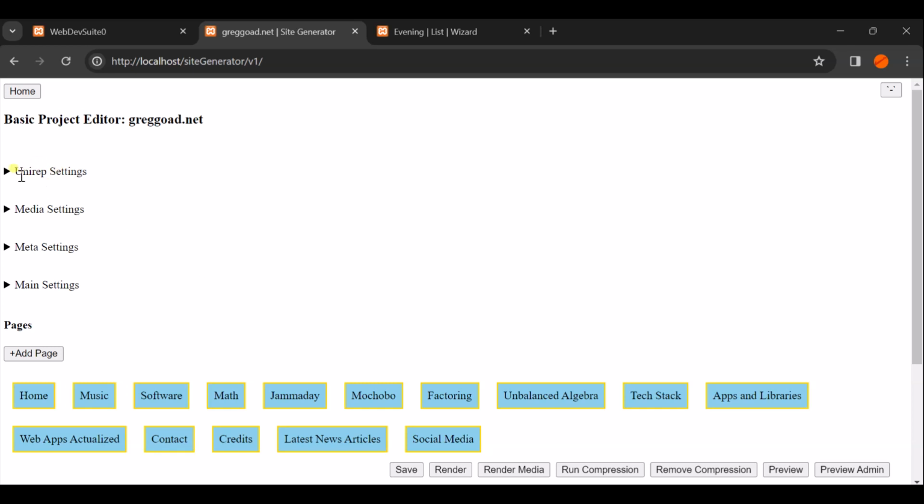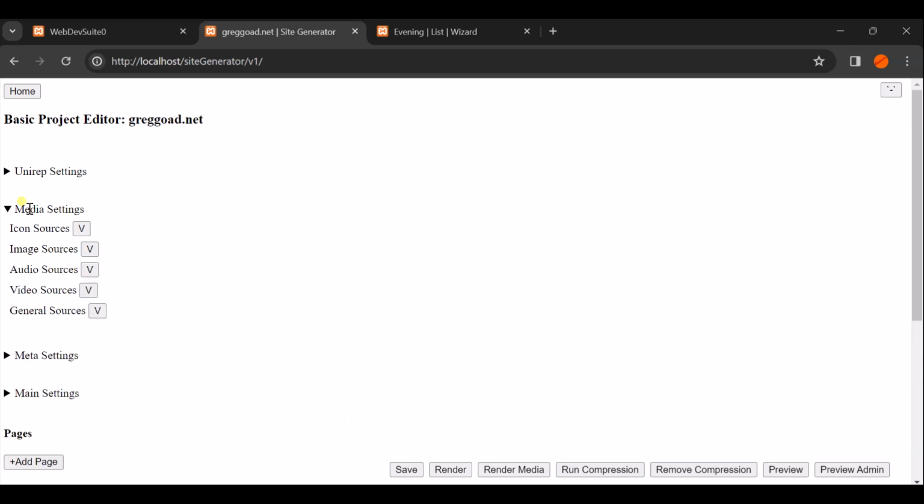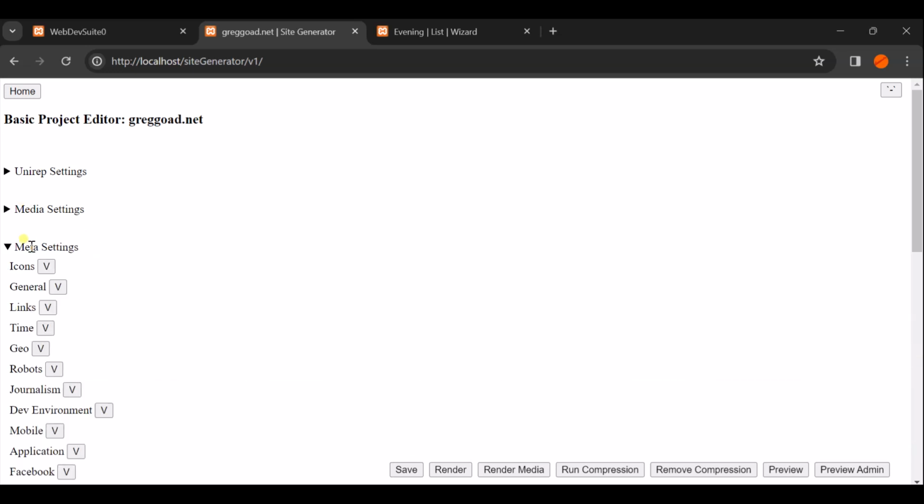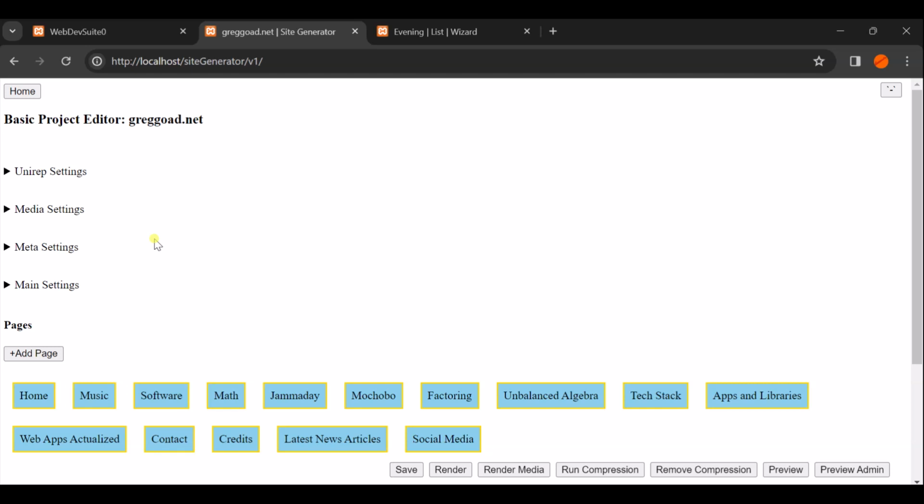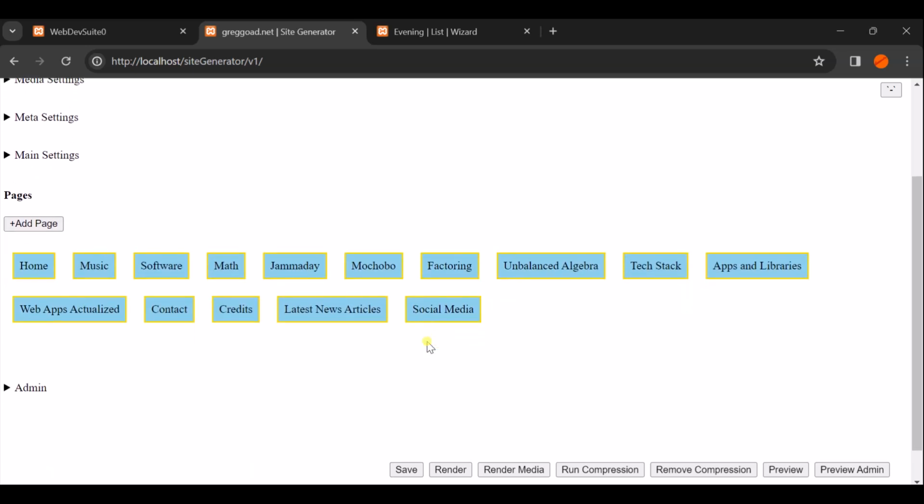And if I go in there, inside of each one of these little drop downs is a massive amount of configuration that I can configure all kinds of things about how the website turns out. And here are the pages that are on that.